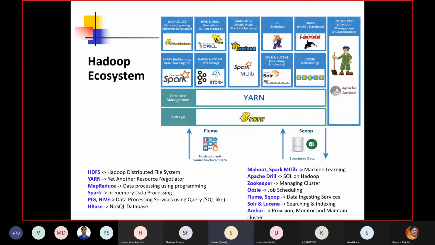Basically we have HDFS, the Hadoop Distributed File System. You have to understand that since we are working on big data, our hardware capacity in terms of storage is limited. So through the Hadoop Distributed File System, a large file can get stored in multiple different locations. It breaks the file into manageable units, and you can store them in different locations. For that there is the Hadoop Distributed File System.